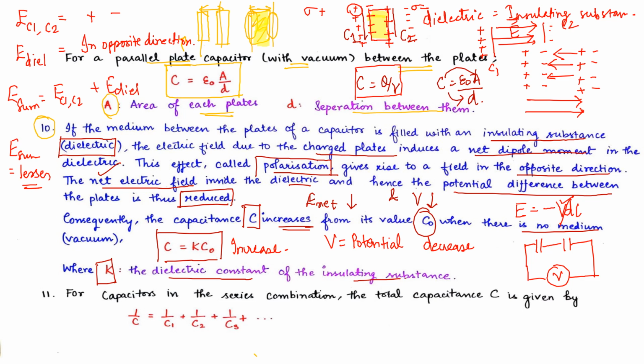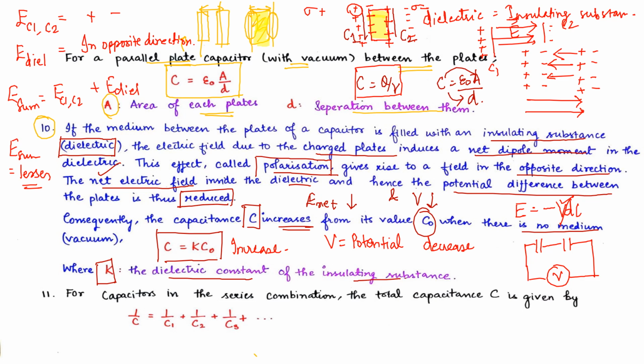And here in the equation, C equals K C naught, where K is the dielectric constant of this insulating material. The more the dielectric constant, the more the capacitance. The less the dielectric constant, the less the capacitance. It is directly proportional.